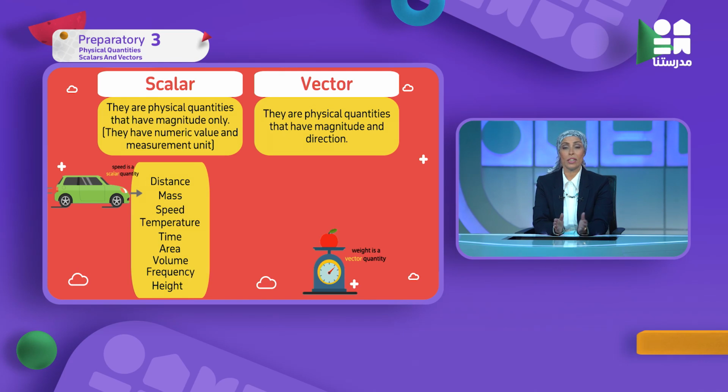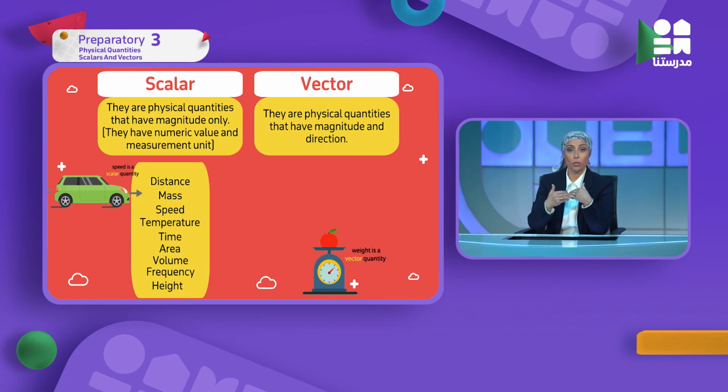And also frequency. You took the word frequency before in second prep. It's a measurement for sound, and its unit is called hertz. Frequency is scalar because it has only a number and a unit. What about height?